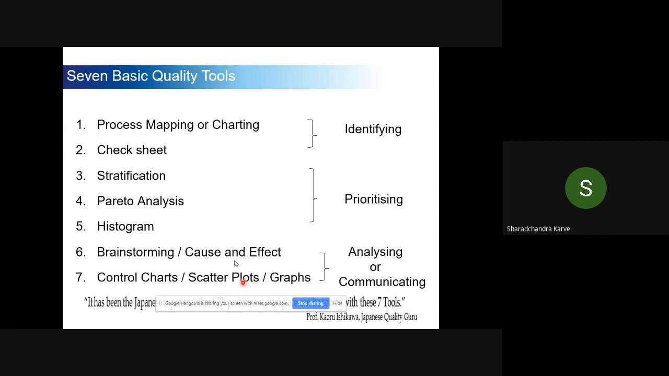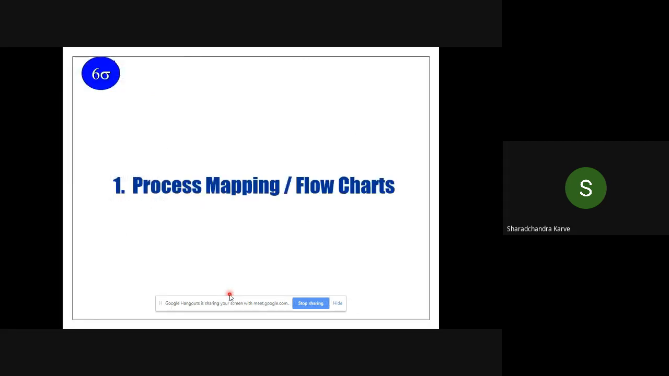Now, if you look at all the 7 QC tools, this is a statement by Professor Kaoru Ishikawa, who is a Japanese. 95% of your problems get solved by these tools. So if you are taking up any yellow belt or green belt project, generally these tools are sufficient, and these are basic tools to solve the problems. If at all you want to go for an advanced tool, unless you use one of these tools, you cannot go for an advanced tool. That is the beauty of these 7 basic tools. So we'll look at them one by one.